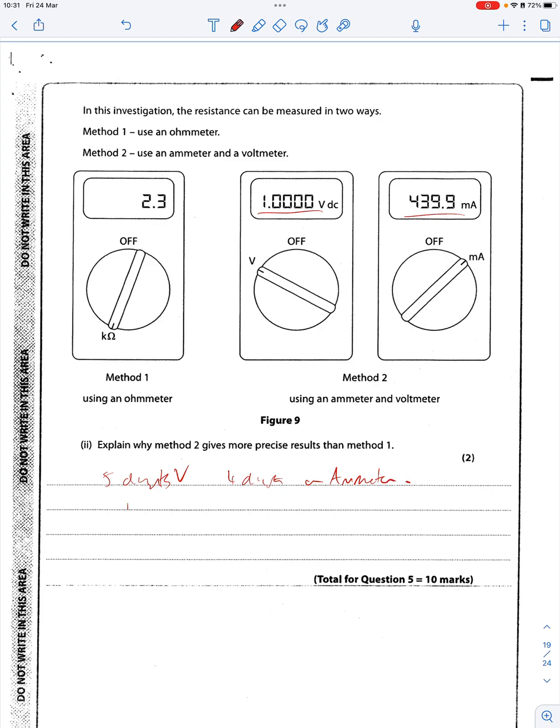So we can give many more decimal places or significant figures compared to the other.